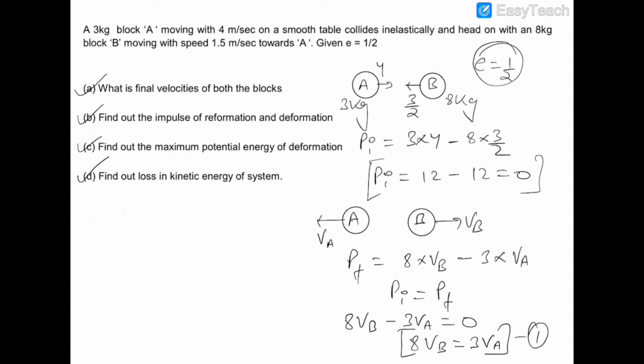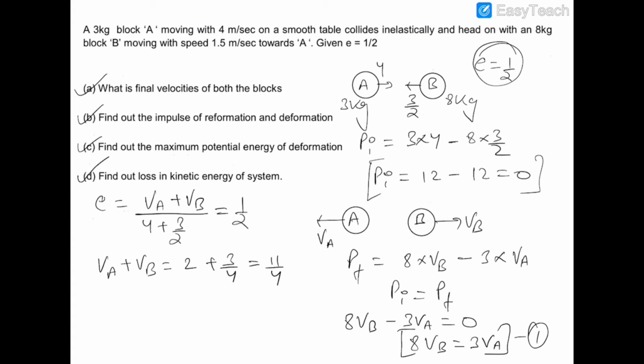Now the value of E is also given as half. So E is the relative velocity after collision, which in this case is VA plus VB, upon the relative velocity before collision, which is 4 plus 3 by 2, and this is equal to half. So VA plus VB is equal to 2 plus 3 by 4. So this is equal to 11 by 4, and this is the second equation.